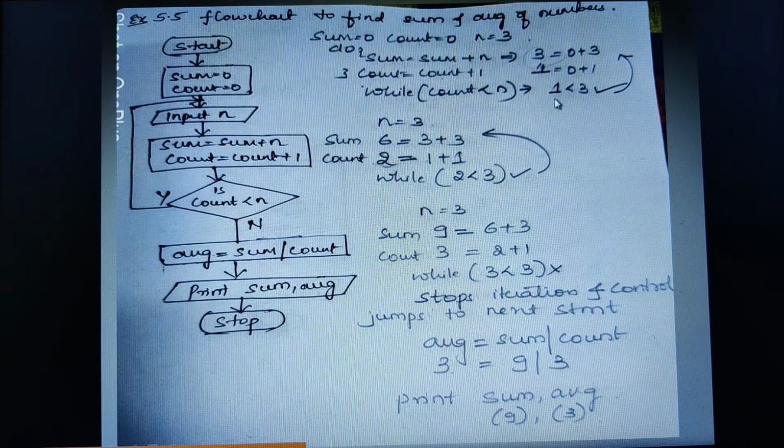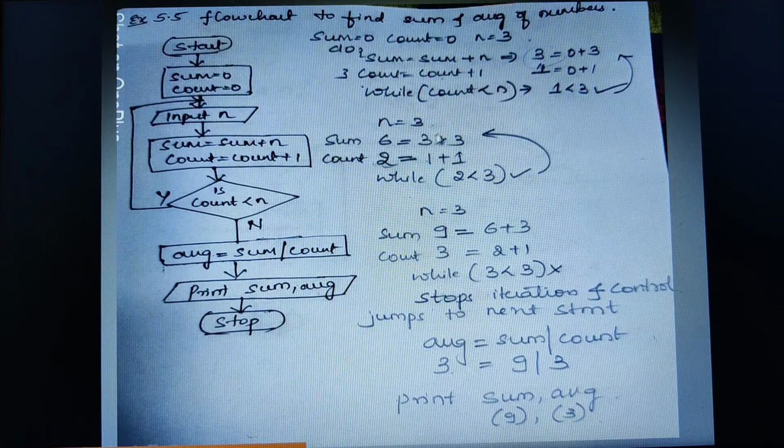Now look at this count value, what we got here, we got it as 1. 1 is less than 3. Yes, the condition is true. Since your condition is true, go for the iteration again, go for the repetition again. Again you give the input n; the n value remains the same, that would be 3 only.